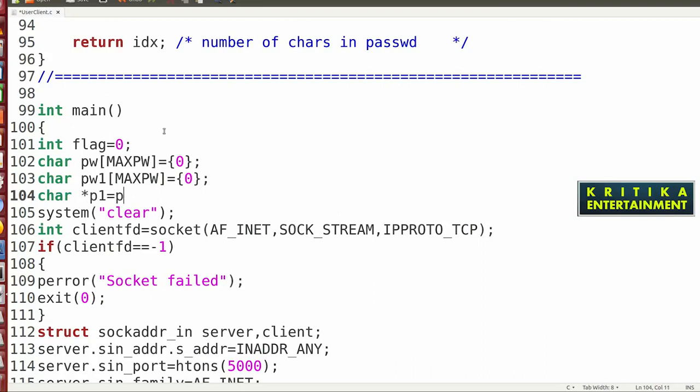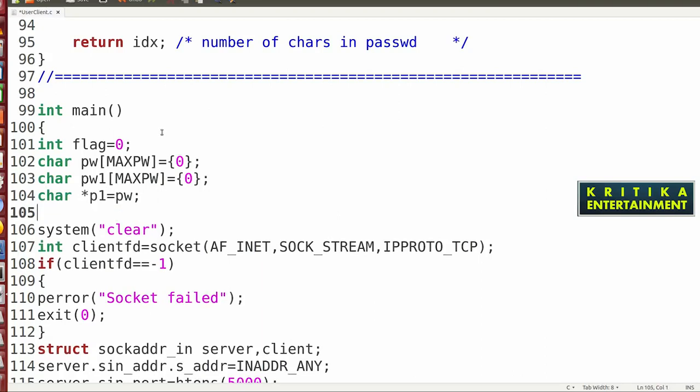Now pw. The password will be stored. Then another char pointer p2 is equal to pw1. So it is the password store. That means p is a pointer which stores the password.